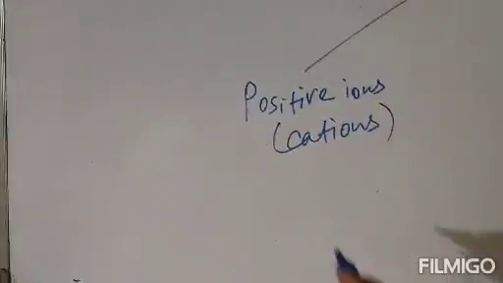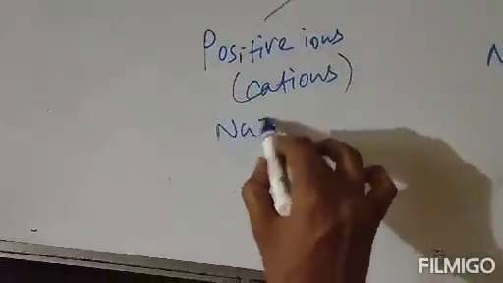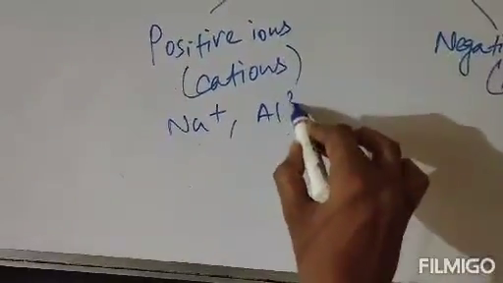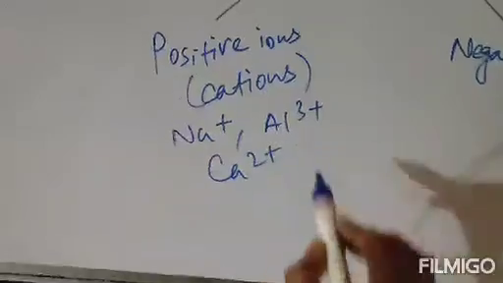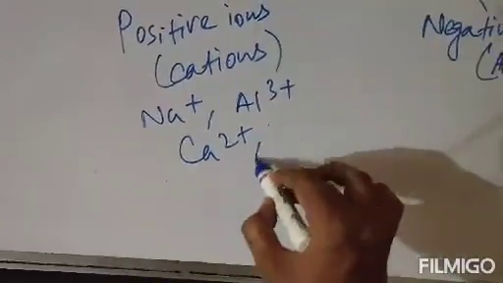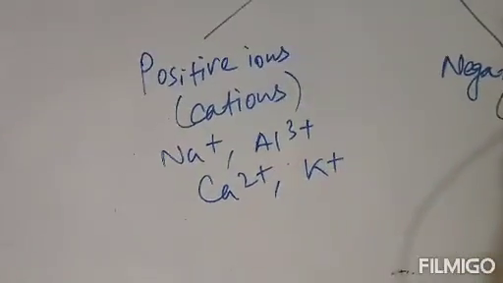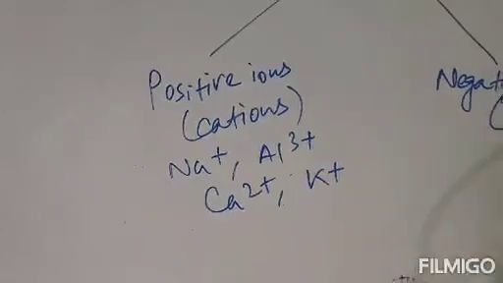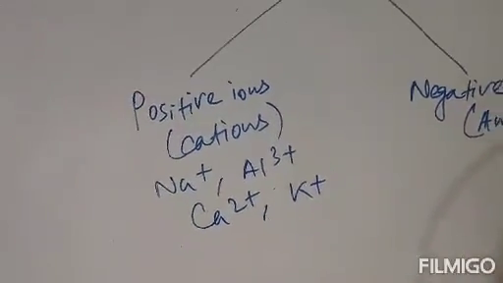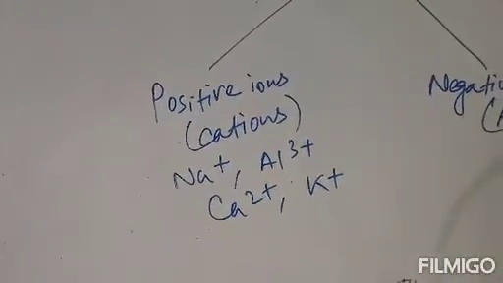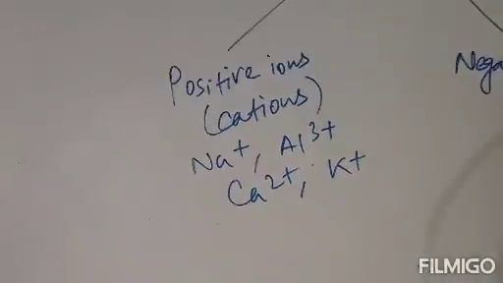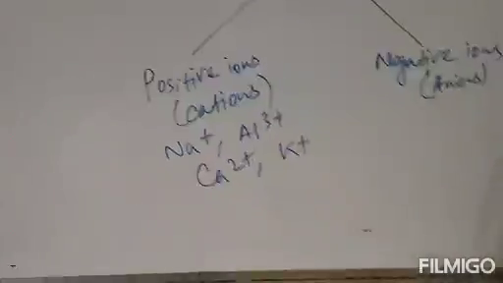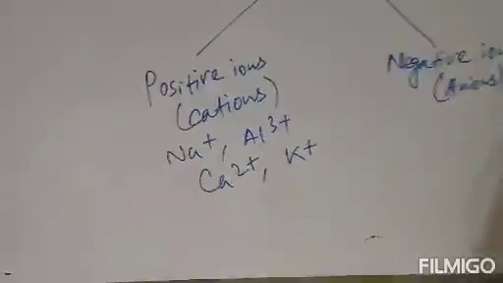So examples are like sodium plus, aluminium 3 plus, calcium 2 plus, that is calcium ion, or you can say potassium plus. Clear? All these are examples of cations or positively charged ions. Positive ions are formed when elements lose electrons.